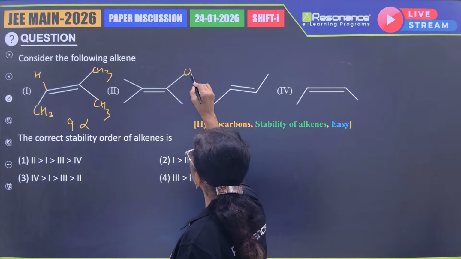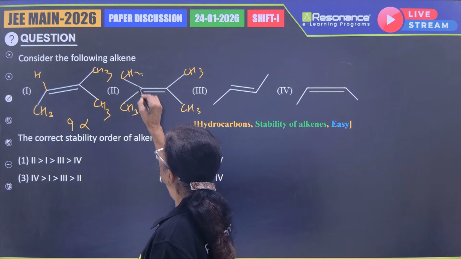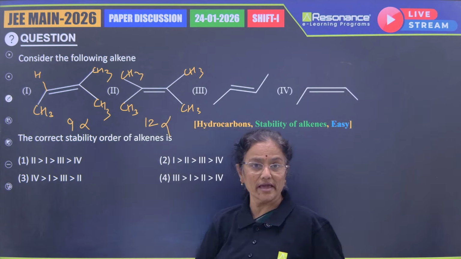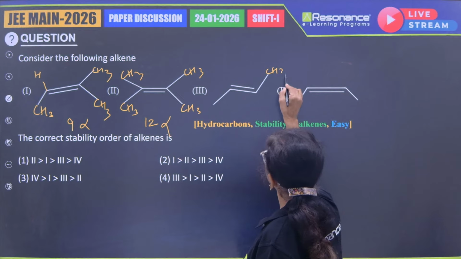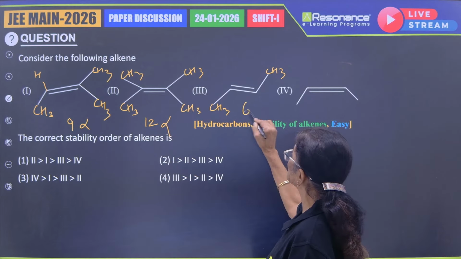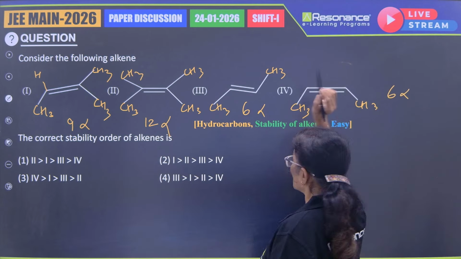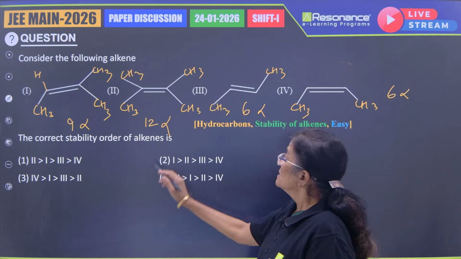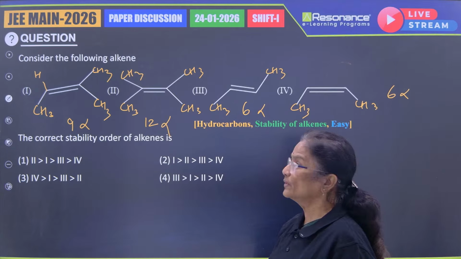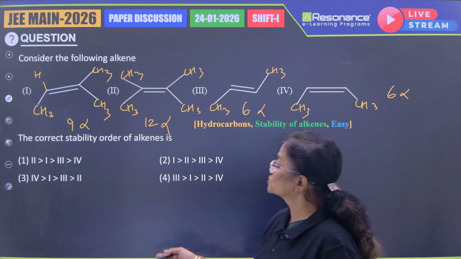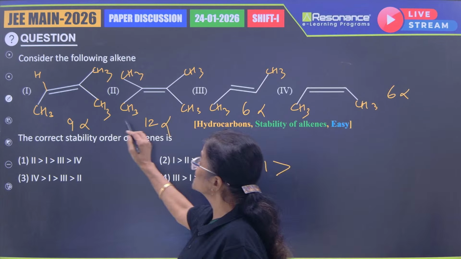Coming to this, you have here methyl, methyl, methyl, and methyl. 12 alpha hydrogens. Coming to this, we have here CH3 and CH3. Therefore, 6 alpha hydrogens. Here also you have CH3 and CH3, 6 alpha hydrogens. So the second structure is said to be more stable, and we have only one such option. So students can pick up 2 greater than. Next is 1 greater than.